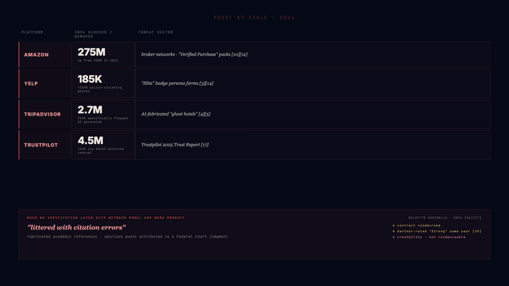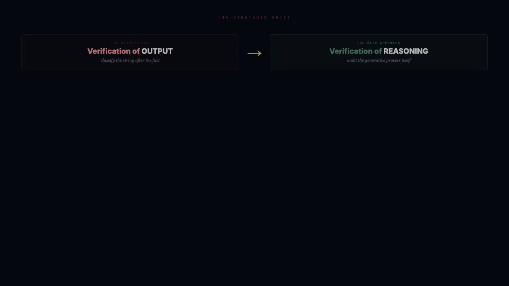This is what shallow AI produces when no verification layer sits between the model and the work product. It scales mistakes at a rate that human reviewers cannot catch, and at a rate that regulators are now equipped to penalize. Cognitive integrity is the next strategic mandate.